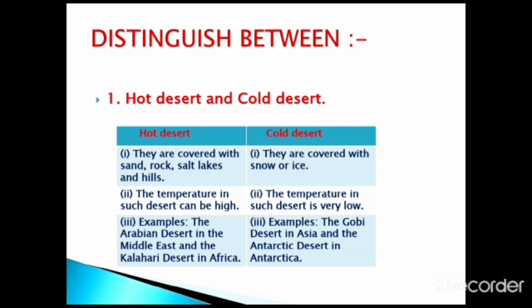Examples of hot deserts: the Arabian desert in the Middle East and the Kalahari desert in Africa. Examples of cold deserts: the Gobi desert in Asia and the Antarctic desert in Antarctica.